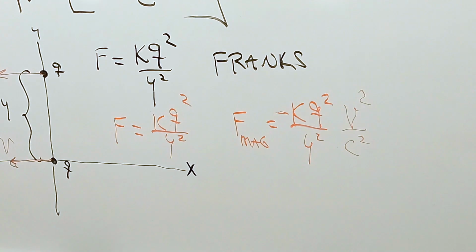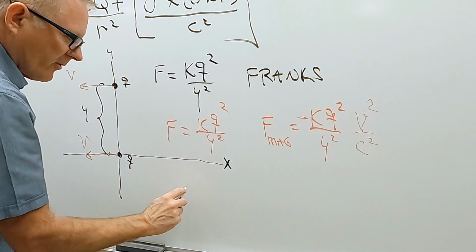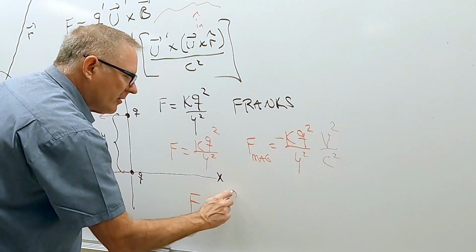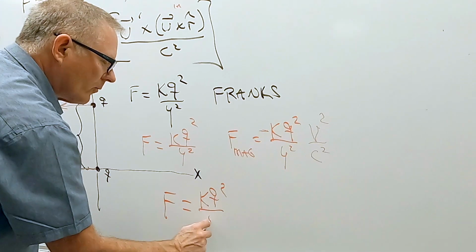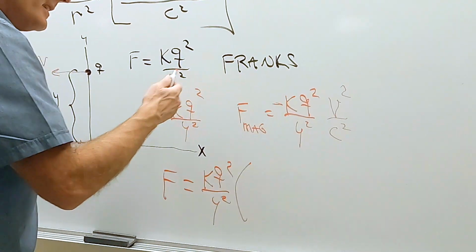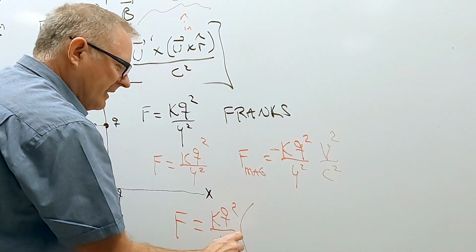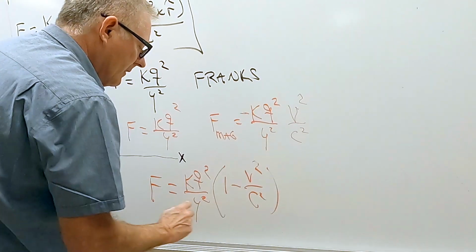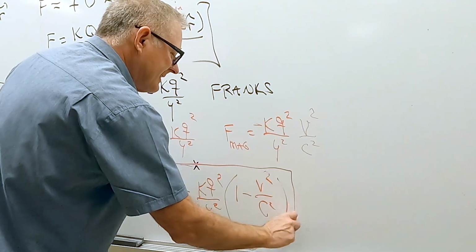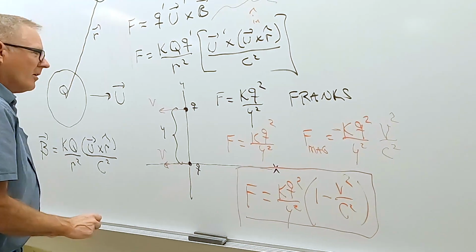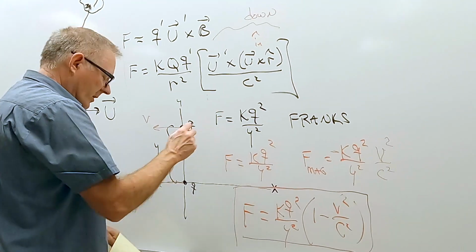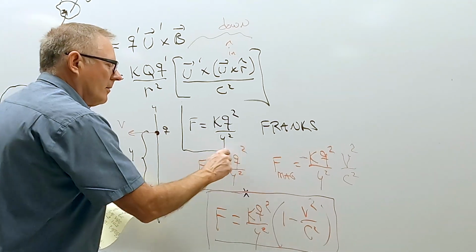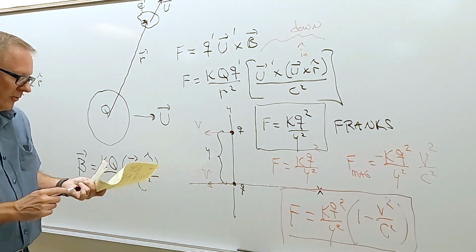So the total force in Mary's frame would be KQ squared over Y squared times 1 minus V squared over C squared. So Mary says that's the force. Frank says this is the force. They definitely don't agree.